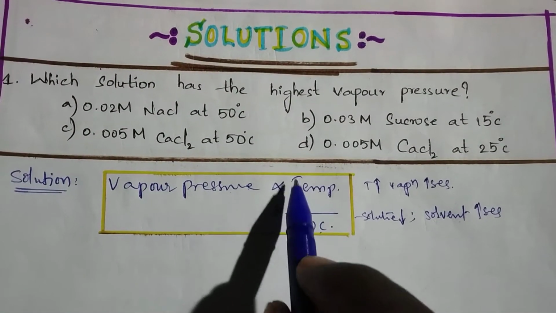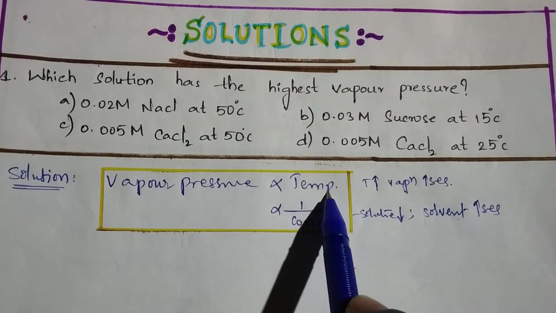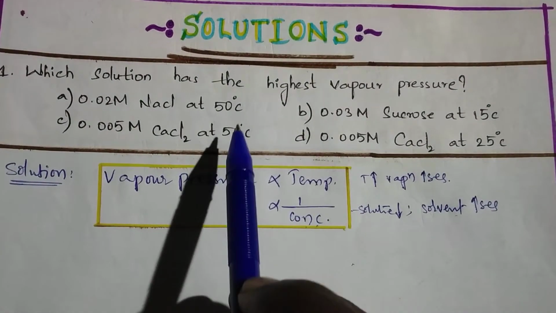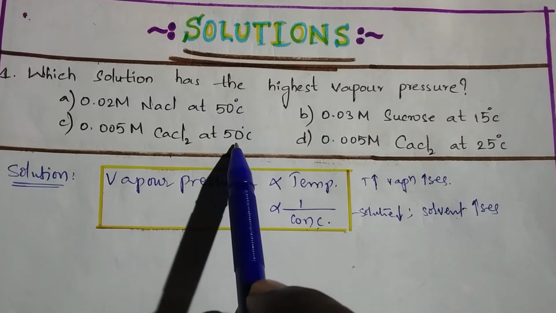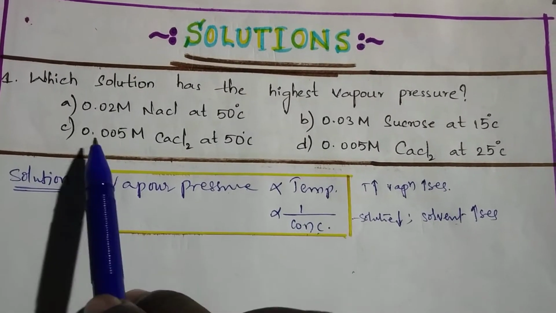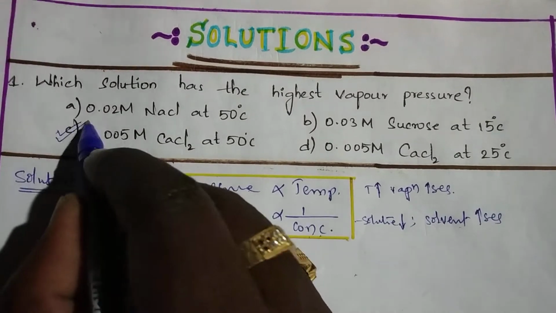So you have to choose a combination with high temperature and low concentration. Where is high temperature? Here is a high temperature. In these two, low concentration you have to choose. Option C is your answer.